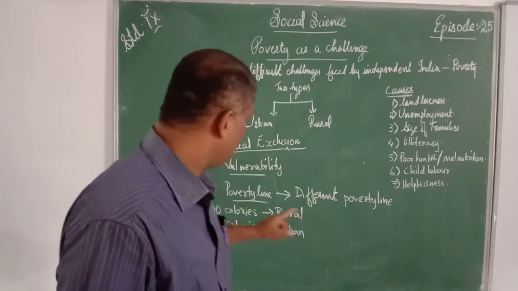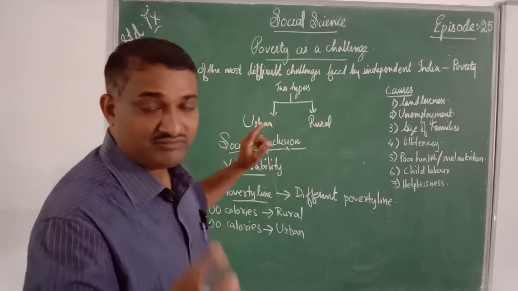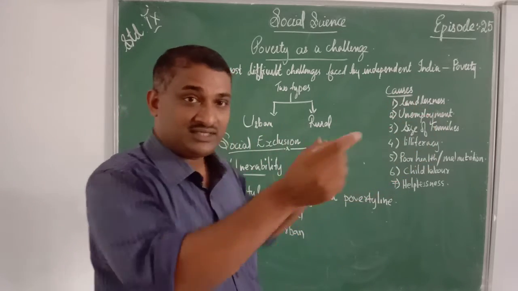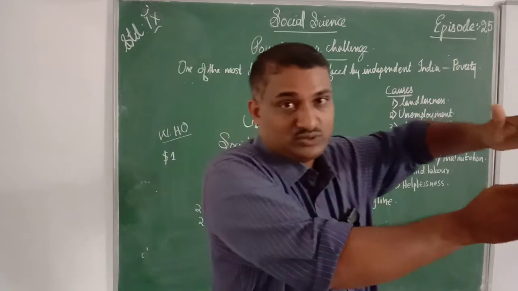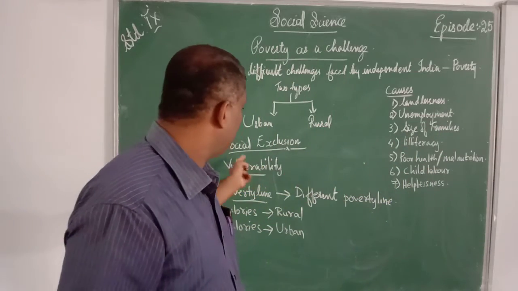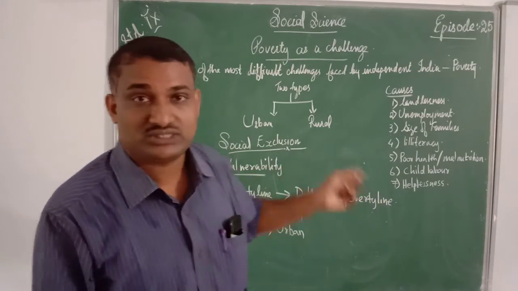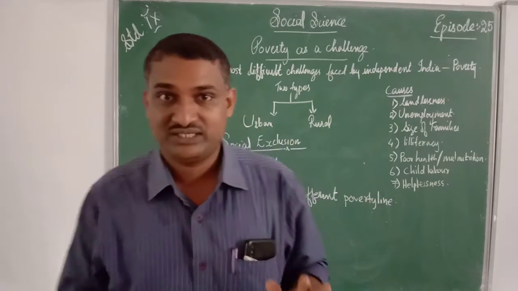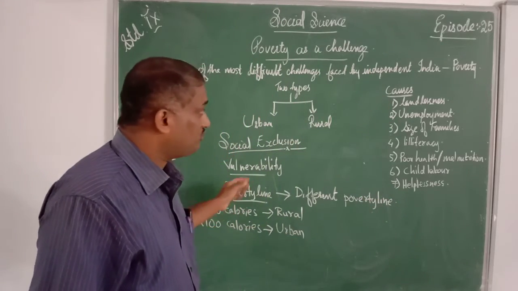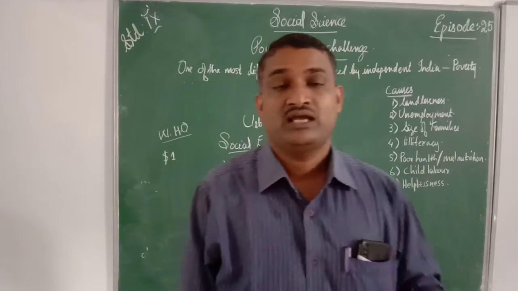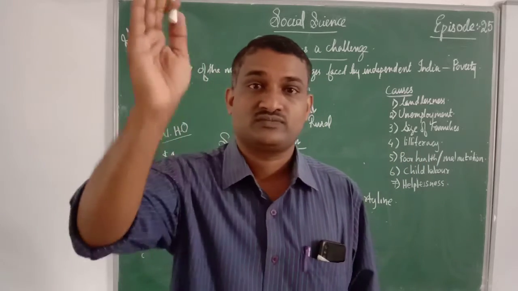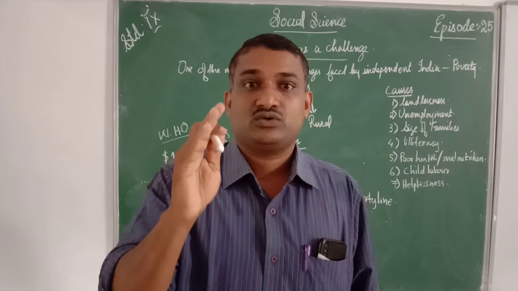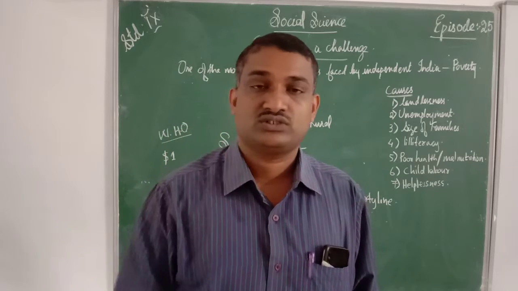Next we discuss social exclusion. Some people will be excluded in the society. That we can call social exclusion. Vulnerability is the extreme situation in which they are stepping into poverty. That we can call vulnerability. Next we will try to understand the causes of poverty. What are the causes that lead to poverty?